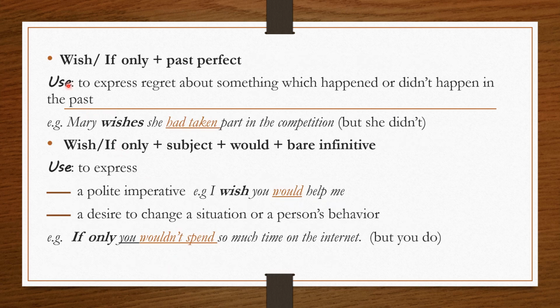Other structures. We can also use wish or if only plus past perfect. Why do we use it? We use it to express regret about something which happened or didn't happen in the past. So, as we see, past perfect, as we discussed in conditionals, refers to the past. Example: Mary wishes she had taken part in the competition, but she didn't, so I am using wish plus past perfect to express a regret.